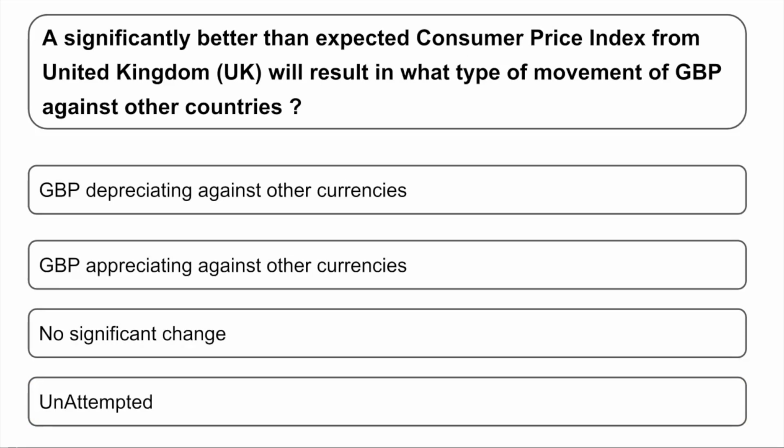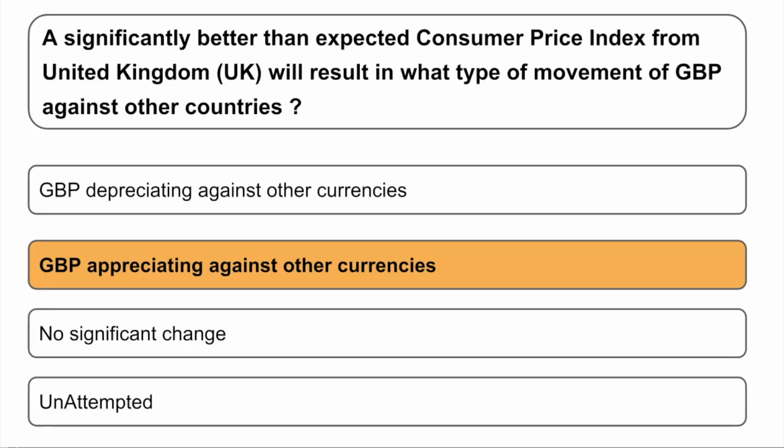Next question. A significantly better than expected consumer price index from UK will result in what type of movement of GBP against other countries? So it is a significantly better than expected consumer price index which is reported for UK. So what will be happening to the GBP when you are comparing it with other countries? Options are A. GBP depreciating against other countries, B. GBP appreciating against other countries, C. no significant change. So the correct answer is, of course, when you are expecting a better consumer price index, then you are also predicting that GBP is going to be appreciating when you are comparing it with other currencies.